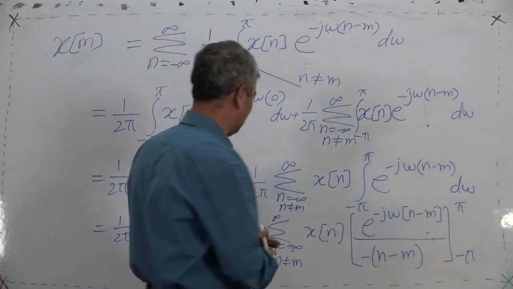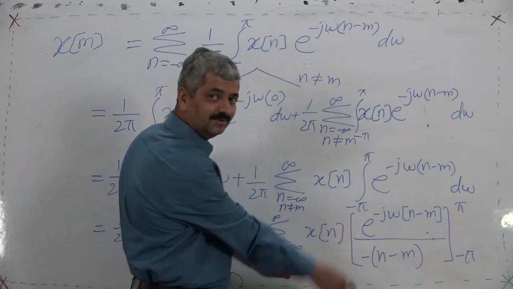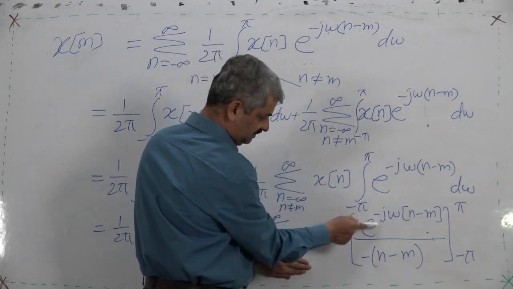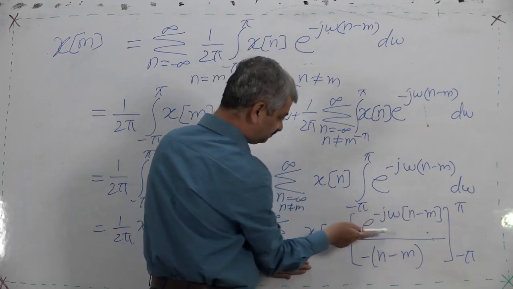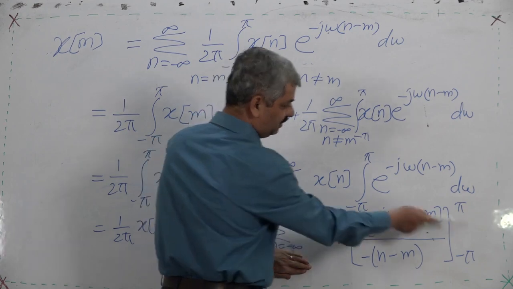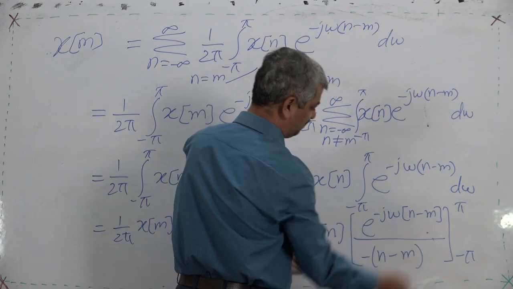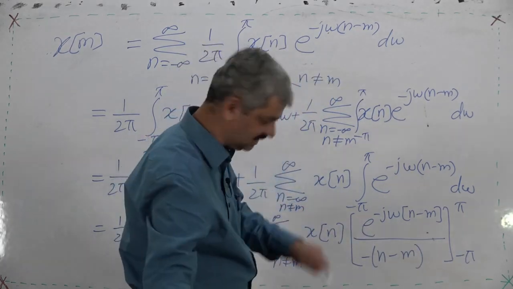So this bracket, if we do not use this one, it is a general integration, right. This is e raised to minus j omega into (n minus m), it is a periodic function. So for a value of pi and minus pi, this will be the same.